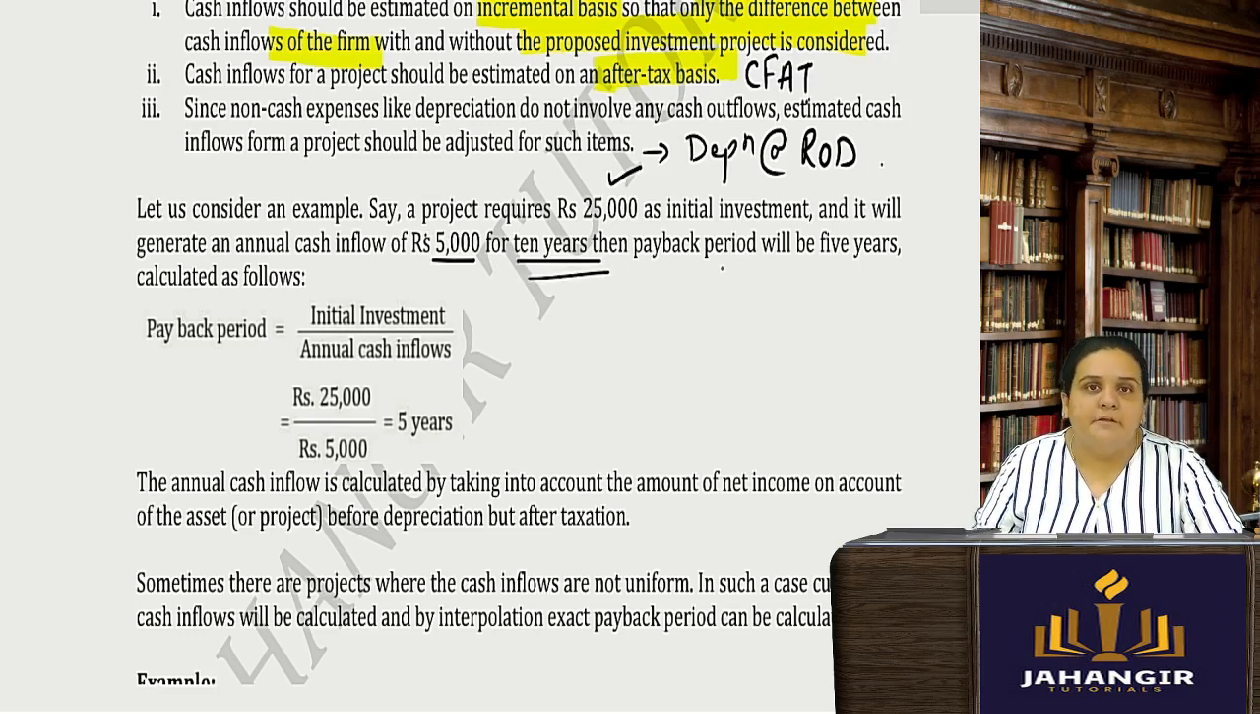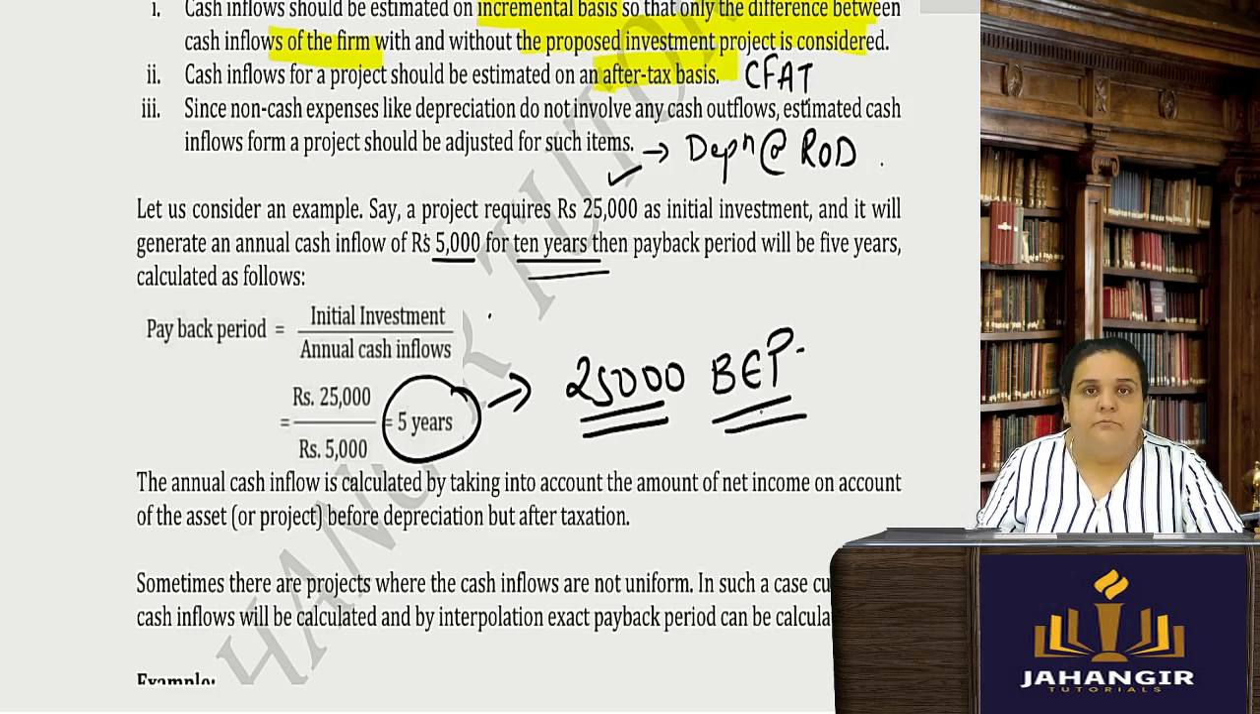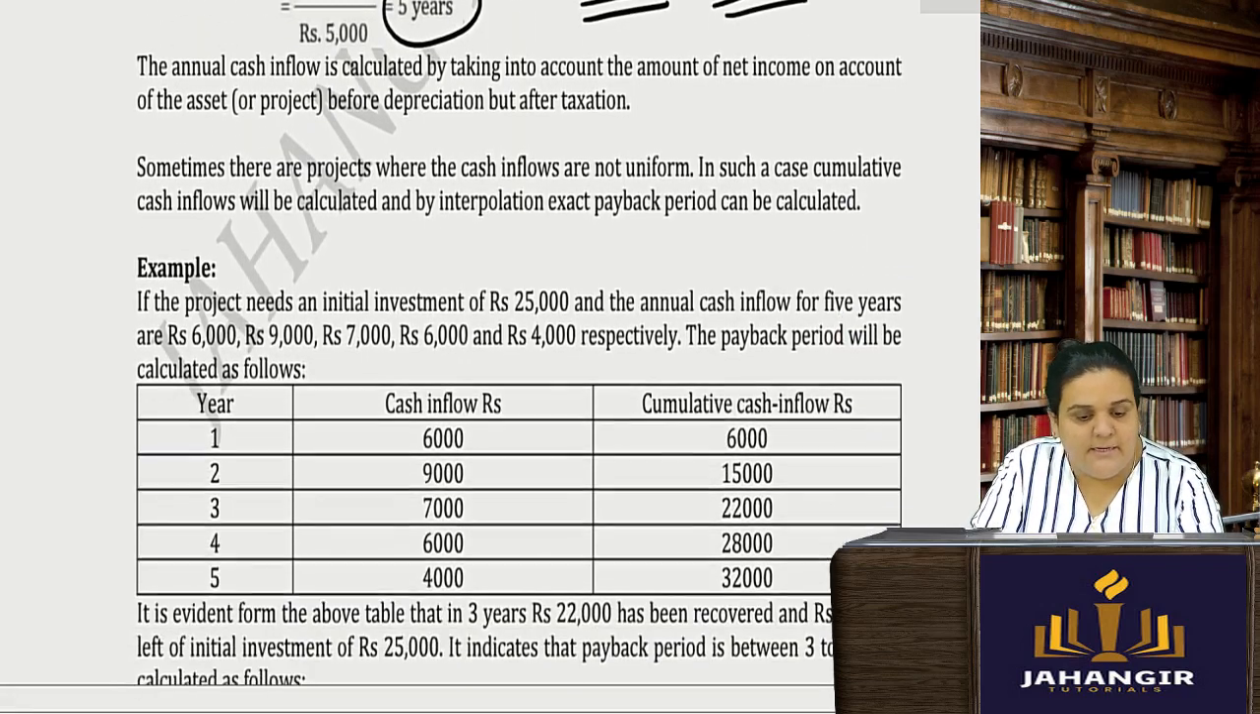Then payback period will be how much? Obviously 25,000 divided by 5,000. In 5 years you will be able to recover your 25,000. Break even. You will be able to recover your initial investment. See, there is one example.